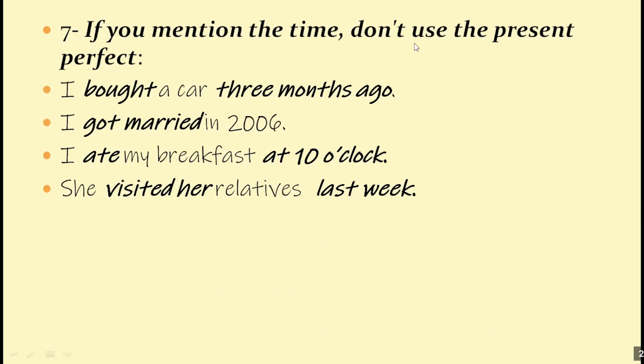If you mention the time, don't use the present perfect. I bought a car 3 months ago. If you mention the time, 3 months ago, don't say I have bought a car 3 months ago. I got married in 2006. You mentioned the time, so don't say I have gotten married in 2006. Don't say that. I ate my breakfast at 10 o'clock. You mentioned time, you said 10 o'clock. So don't say I have eaten my breakfast. She visited her relatives last week. Last week. Don't say she has visited her relatives.